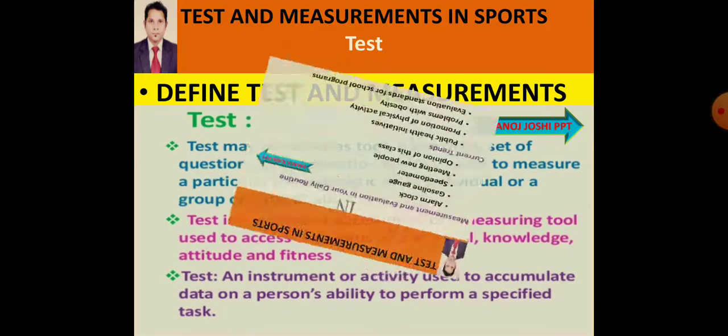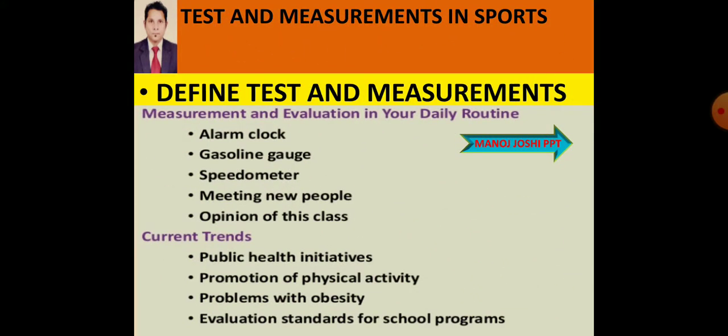Next, we will see measurement and evaluation in your daily routine. We can see the alarm clock, gasoline gauge, speedometer.